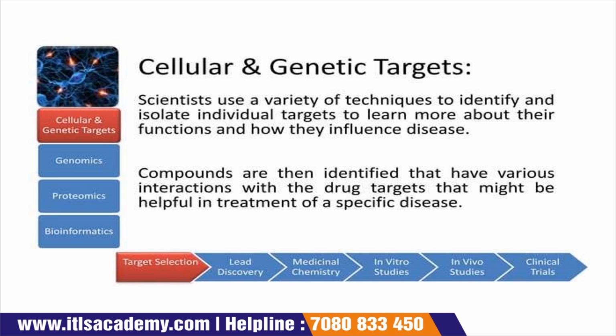Different compounds are identified, and how they interact with the particular drug target will also help in the treatment of the particular type of disease.